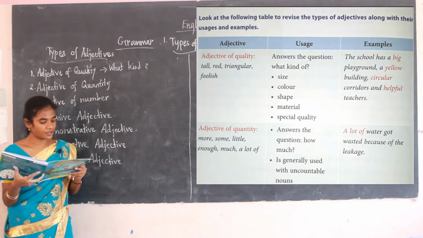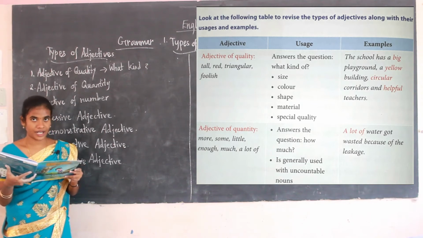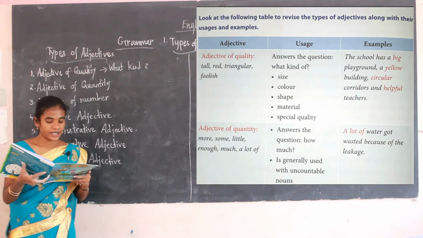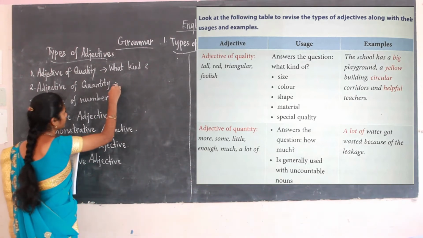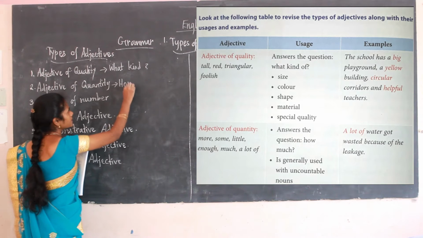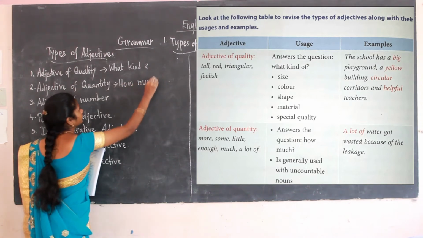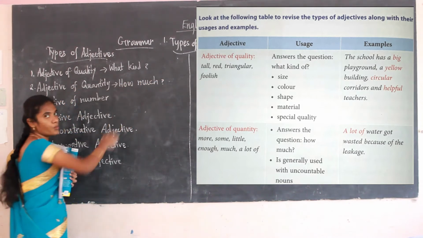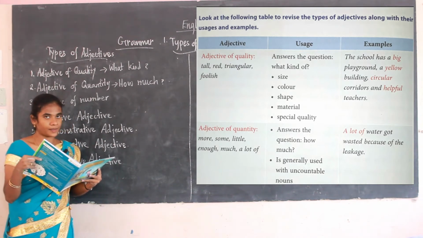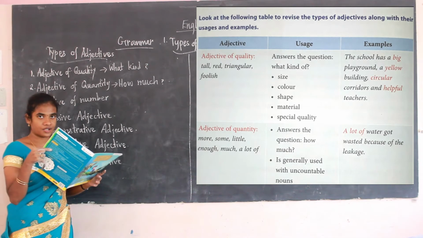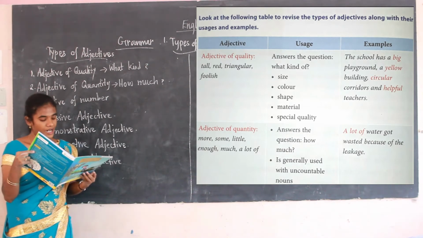Next we are going to see the adjective of quantity. Adjective of quantity answers the question how much. It is generally used with uncountable nouns.